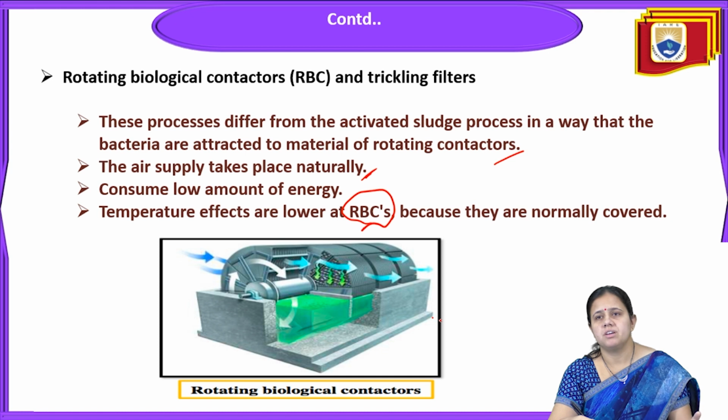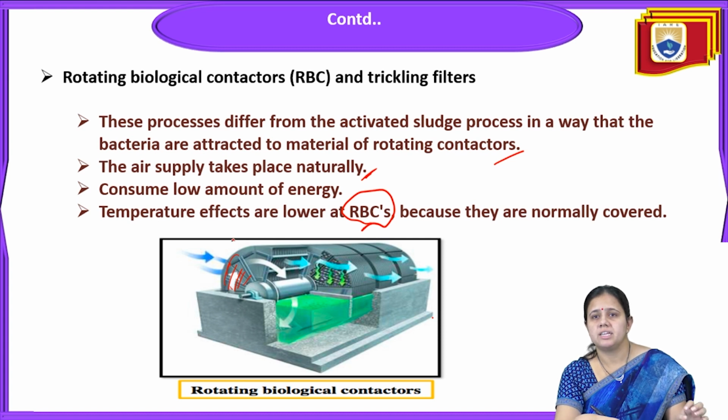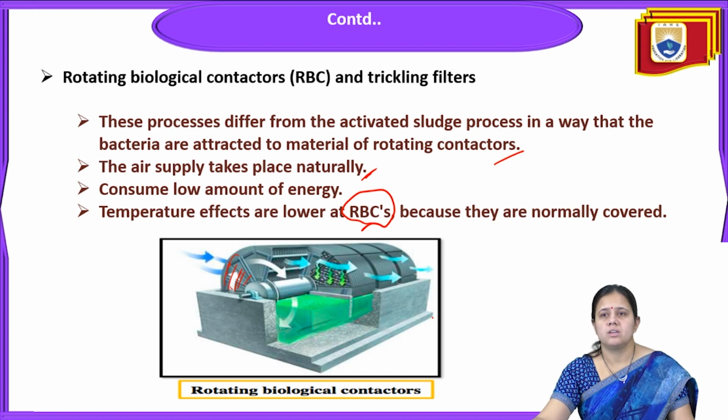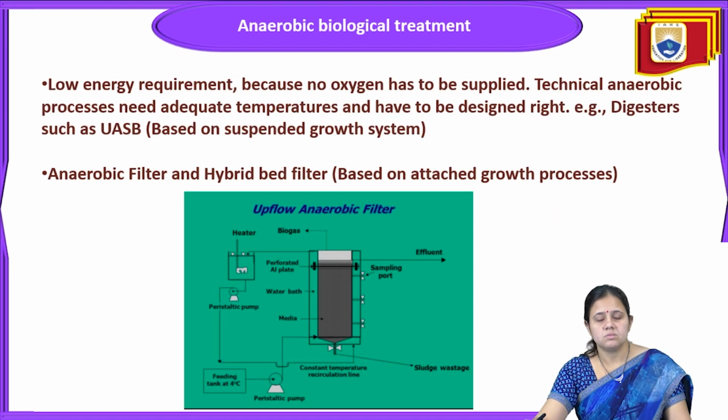This process differs from the activated sludge process in a way that the bacteria are attracted to the materials of the rotating contactors. Bacteria will be attracted toward these rotating contactors. The air supply will take place naturally, and it is going to consume a low amount of energy. And the temperature effects are generally much lower for the rotating biological contactor, because they are normally covered. Next we'll discuss the anaerobic biological treatment method.